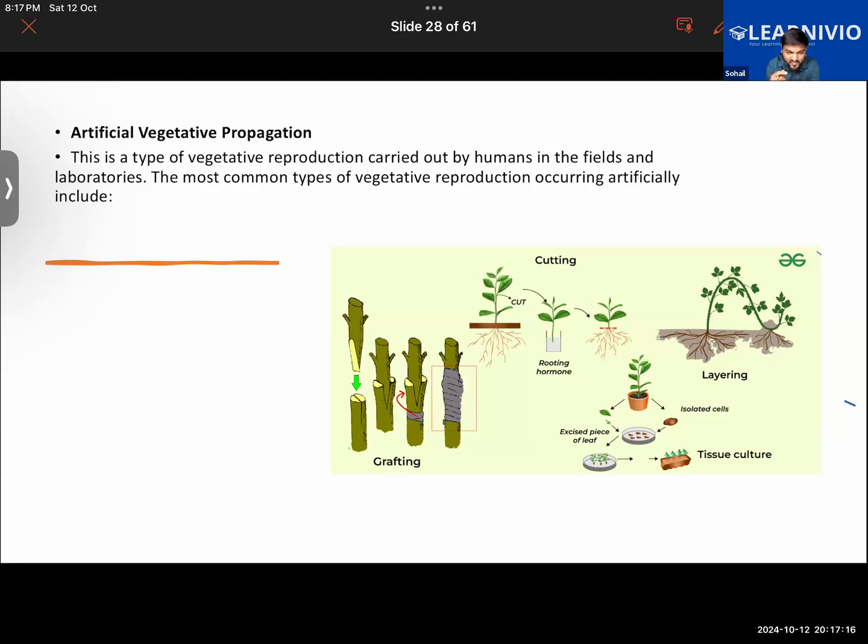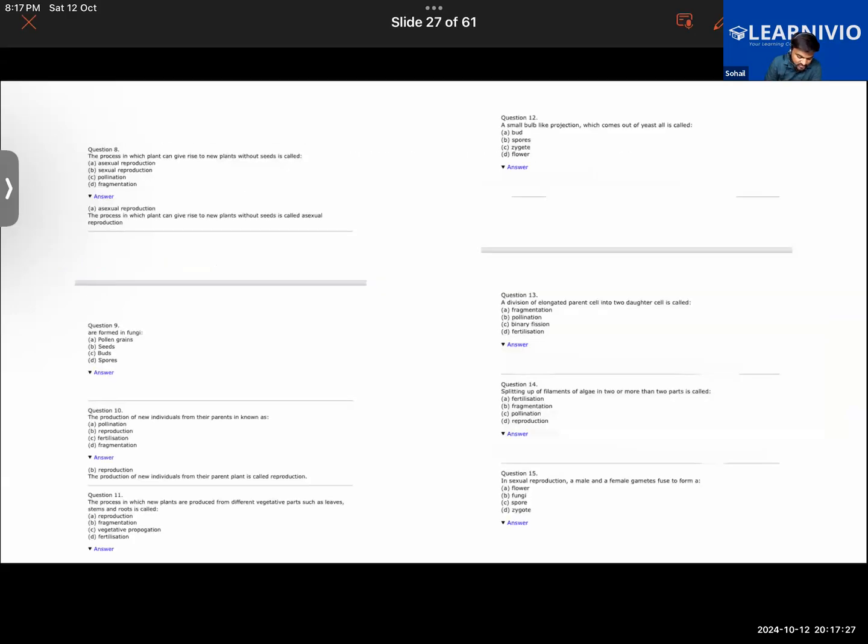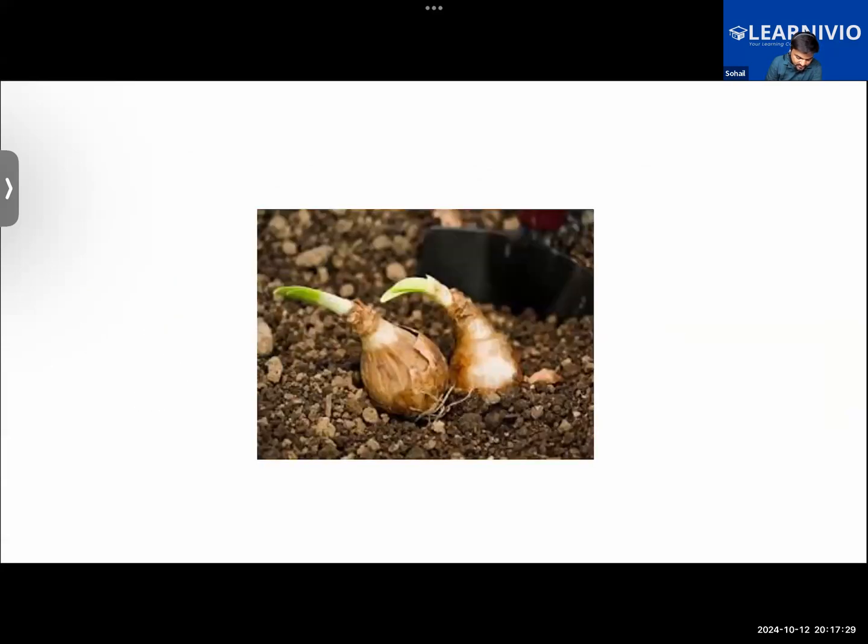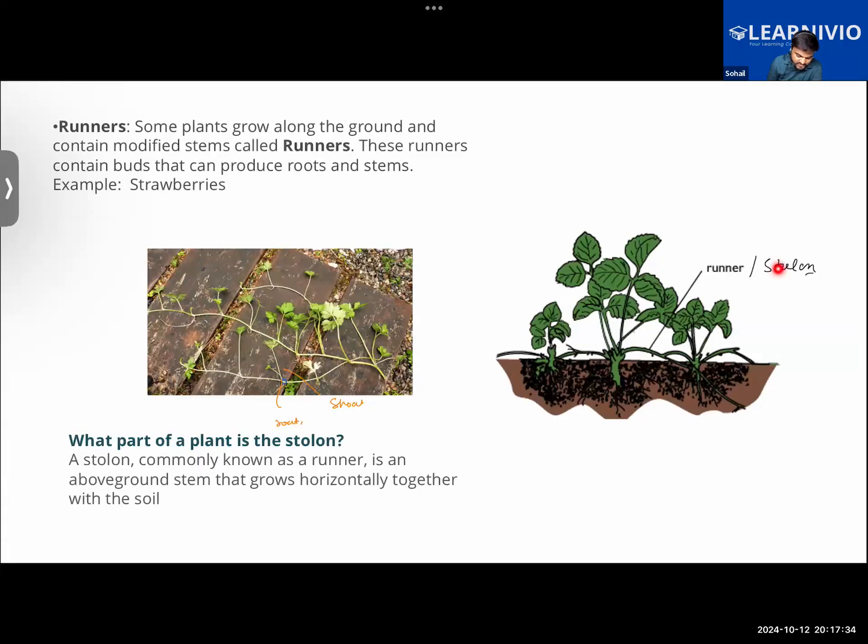Runners are also called by another term. We use one more term for runners. That is stolons. They're also called stolons. So that question might be asked like, what is the another name for the runners? So they are also called stolons.